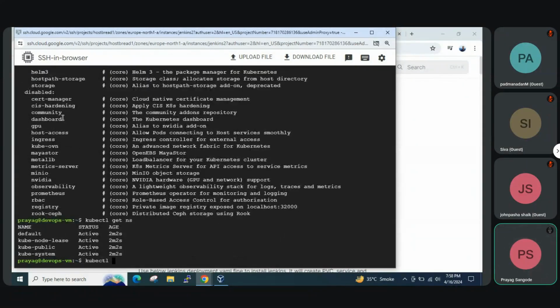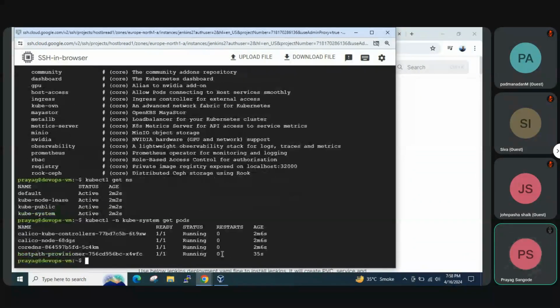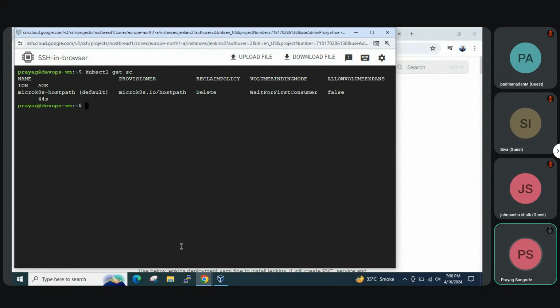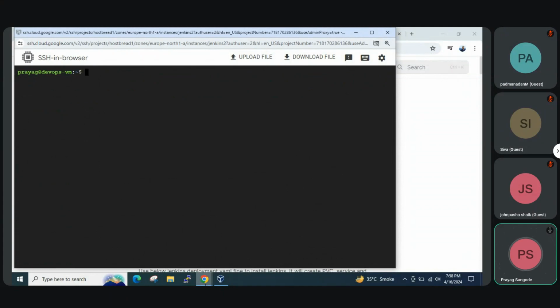kubectl -n kube-system get all, or get pods also is sufficient. Okay, so all are running, so that means we have the storage class enabled. kubectl get storageclass, sc, it's showing that we have microk8s-hostpath as a storage class, which we will use next for creating the PVC.